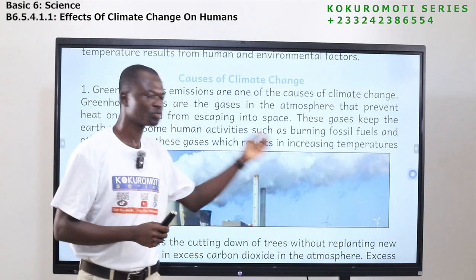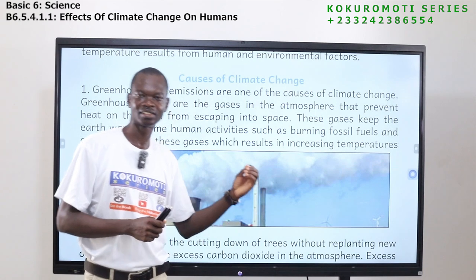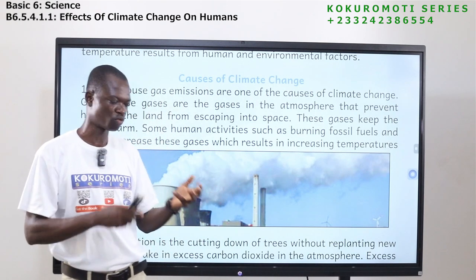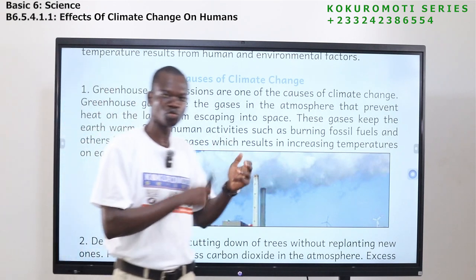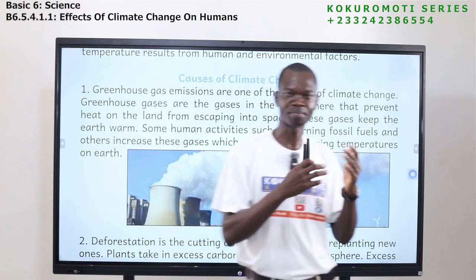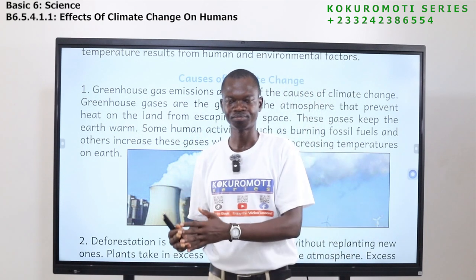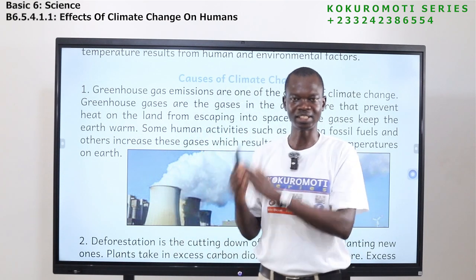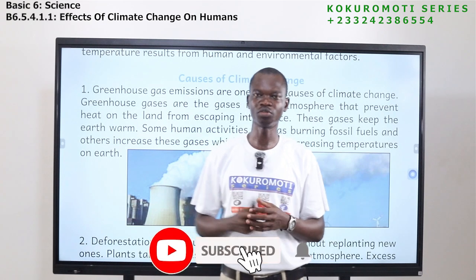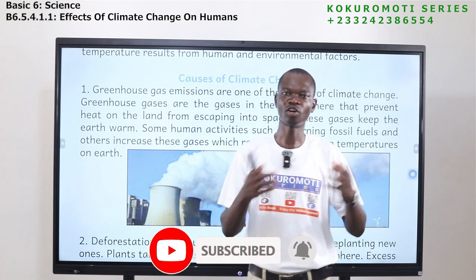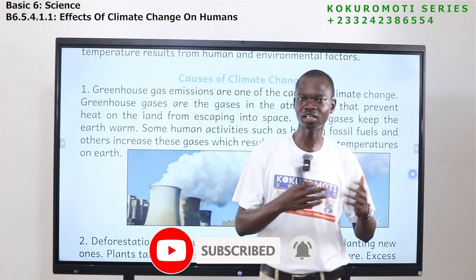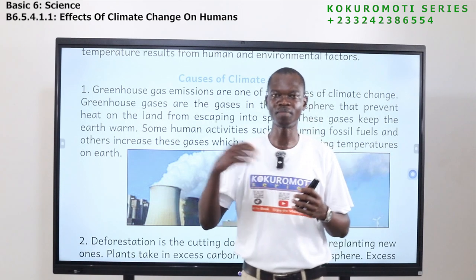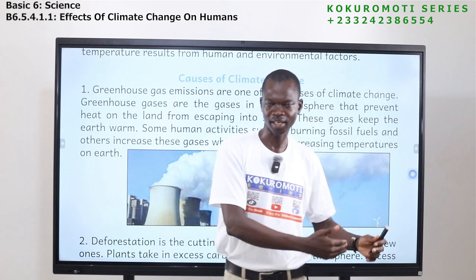And how do we get these greenhouse gases in the atmosphere? When we burn fossil fuel, like petrol, like diesel, the machines that we use. Cars use petrol, cars use diesel. They burn it so that they can work.